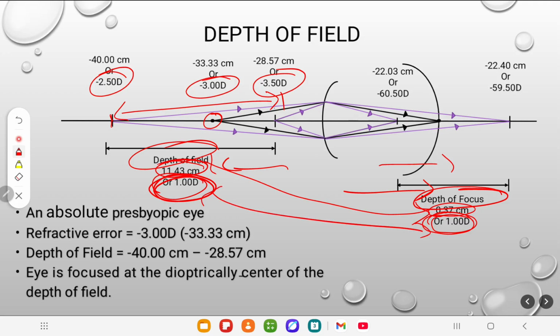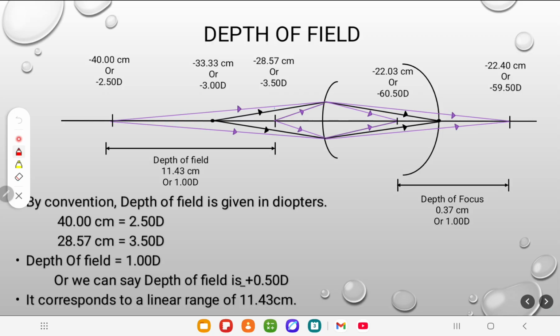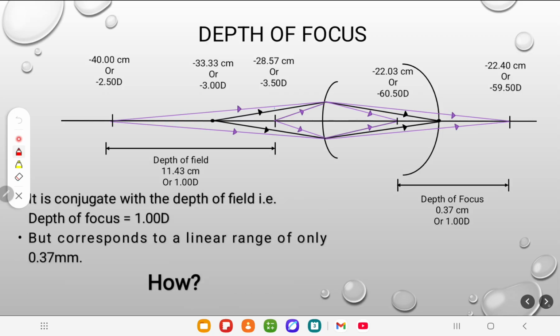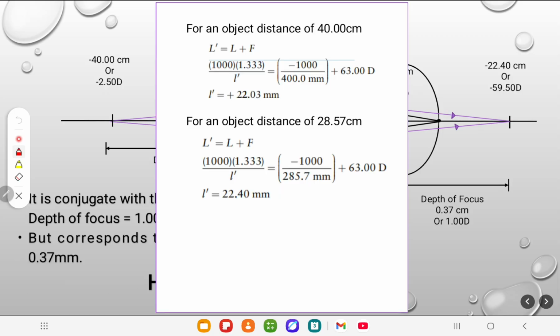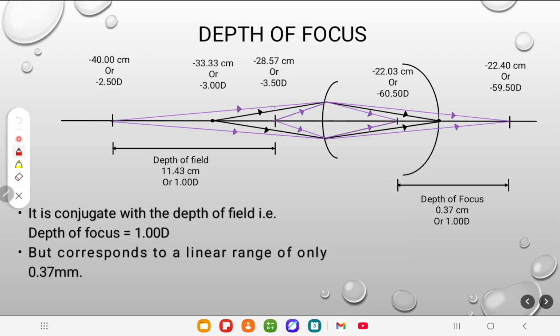Dioptrically they are equal, they are conjugate points, one in objective space, one in image space, but not linearly. 11.43 is not equal to 0.37 centimeter, which is linearly not equal, but dioptrically yes, it's equal. You can see this calculation in a geometrical optics book too, and it's explained so beautifully. You can pause this video and see how it works.